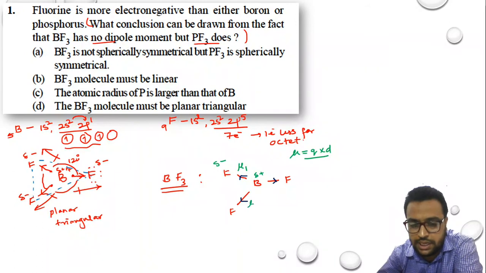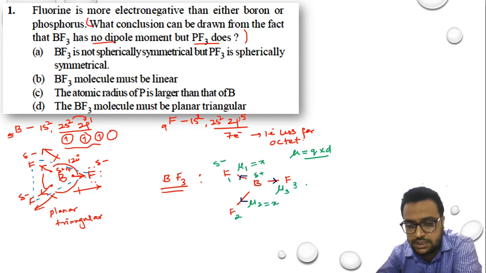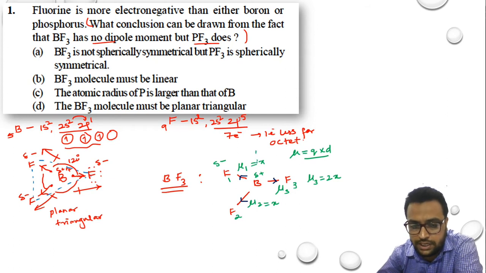So this is mu1. Similarly, I can have mu2 and I can have mu3. If I say this is the first fluorine, this is the second fluorine, and this is the third fluorine. Now I'll say that mu1 is equal to x, mu2 also is equal to x, and mu3 is equal to 2x. Why? Let me say that the charge on mu3 is a little bit more. Now if I exactly divide it into two parts vertically, if this is one direction of the dipole moment, its equal and opposite direction will be this one.